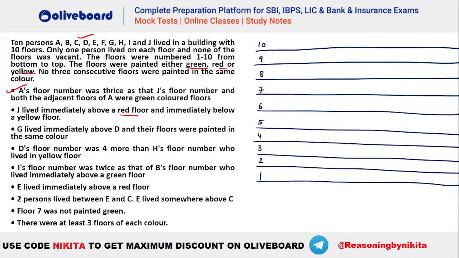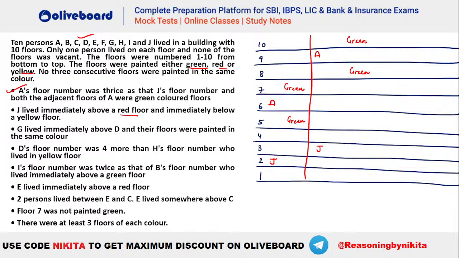J cannot be 1 here. That is, 1 comma 3 is not a possibility for A and J, because A has to be thrice of J. That means the possibilities will be like A is here and J is here. This is one possibility. Similarly, we can have A here and J here, right? Both these possibilities can be made, okay? Now, if A is at this position, both the adjacent floors of A have to be green. That means this is green and similarly this is also green. In this case, you can see this will be green here and this will be green.